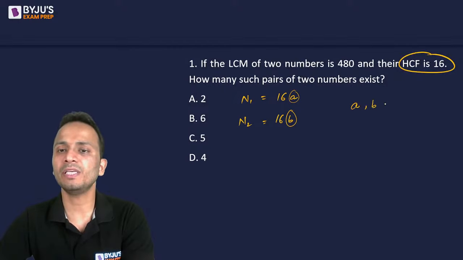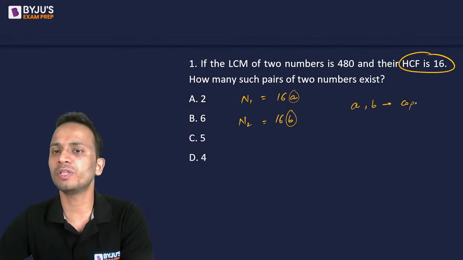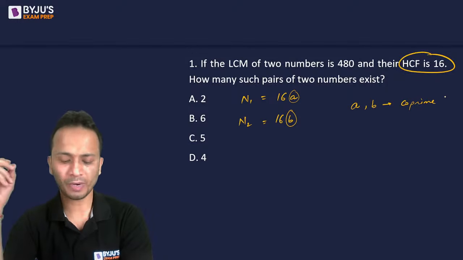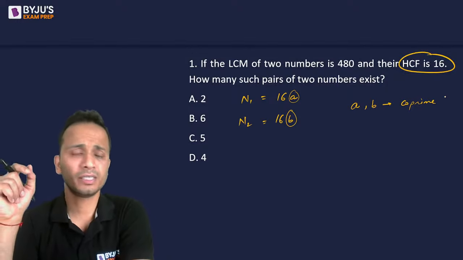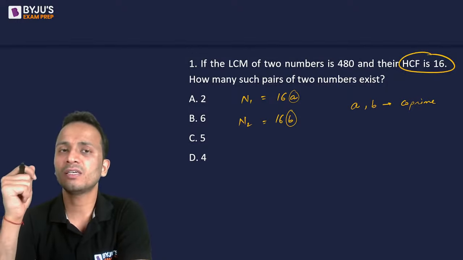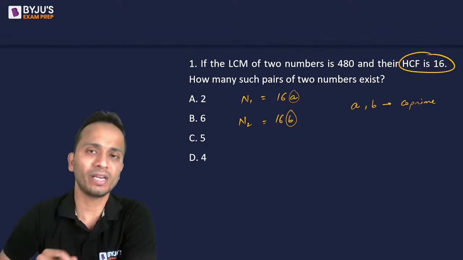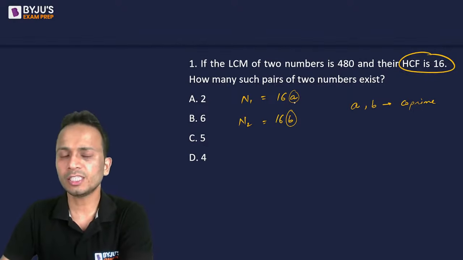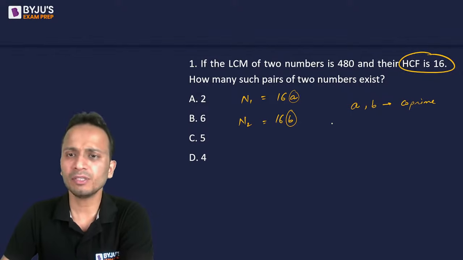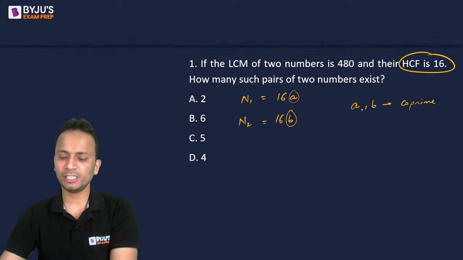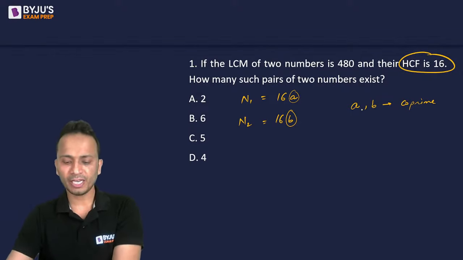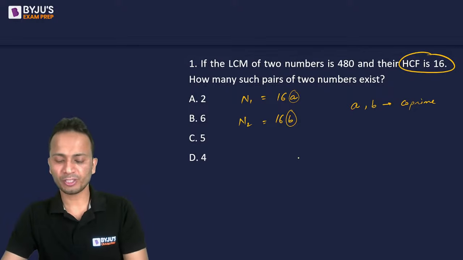So A and B, they both are co-prime with respect to each other, right? Co-prime का मतलब क्या है? There should not be any common factor between the numbers except one. Okay, so 16A and 16B are the numbers because HCF was 16, where the relation between A and B is they are co-prime with respect to each other.